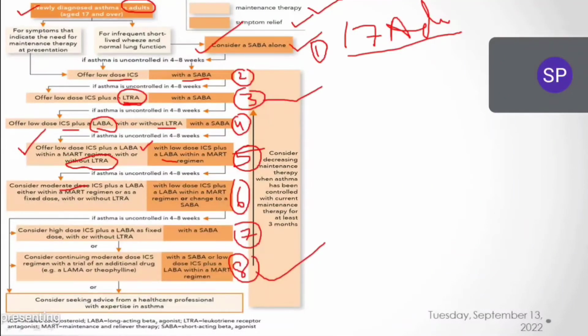Clear? This is the NICE guideline. We have 8 different steps in the NICE guideline, and this guideline is given for adults. I think this guideline is clear for you all.